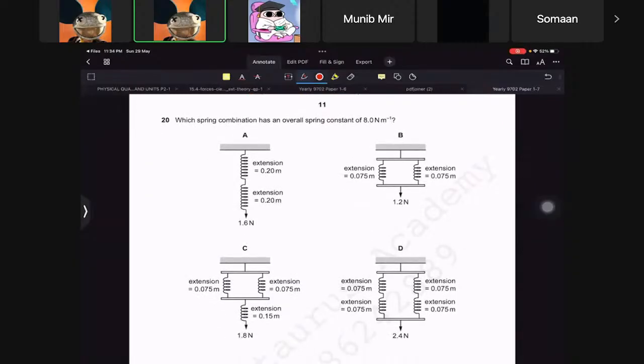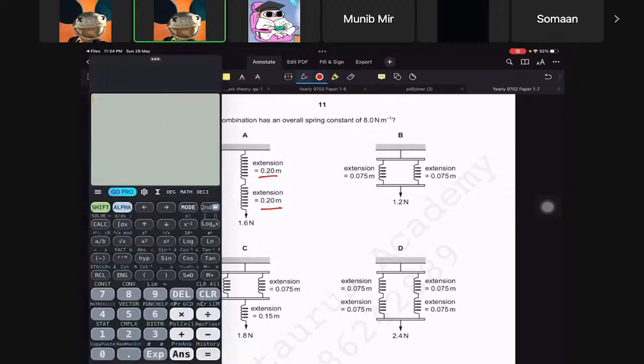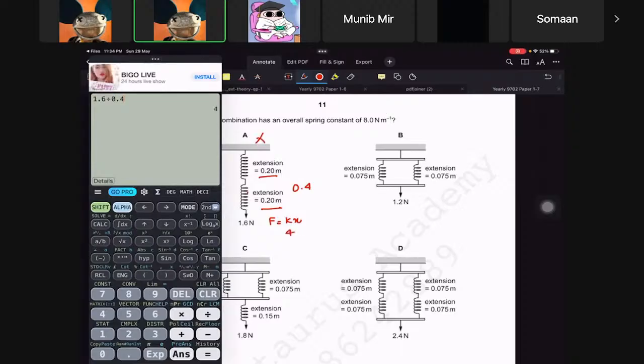Anyway, now let's go. Which spring combination has this overall spring constant? I think we can find this. Extension in series is always added up. So the total extension here is 0.2 times 2. So that's 0.4. And then we use F equals kx. So 1.6 divided by 0.4 is 4. So this is not our answer, clearly.